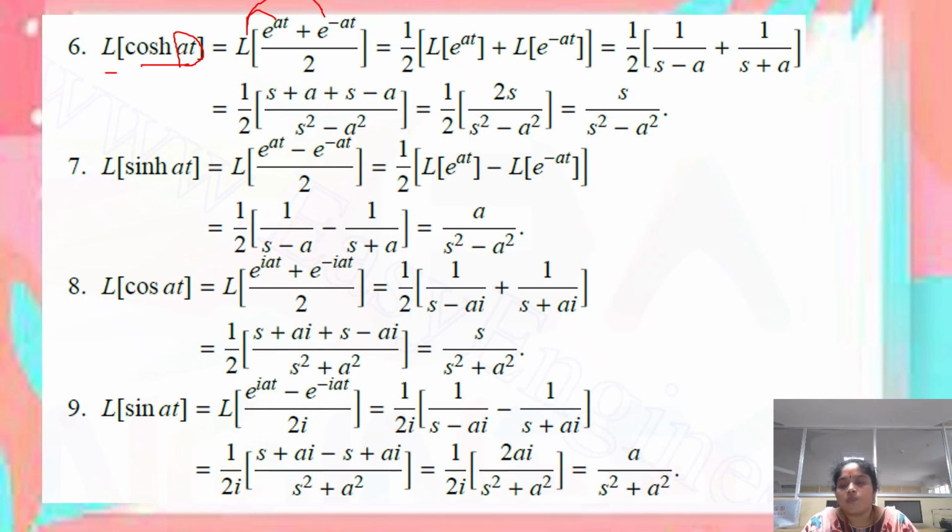From the previous slide, we know that the Laplace transform of the function e power at is 1 by s minus a, and the Laplace transform of e power minus at is 1 by s plus a. Applying these and simplifying, we get the Laplace transform of the function cos h at as s by s square minus a square. Similarly, we can find the corresponding Laplace transforms for various functions.